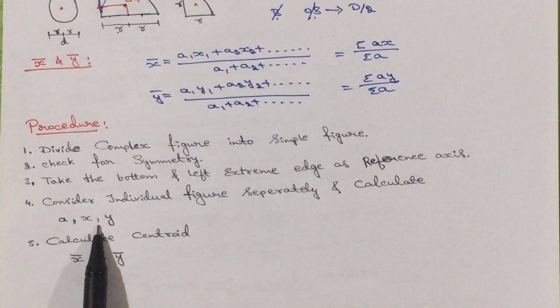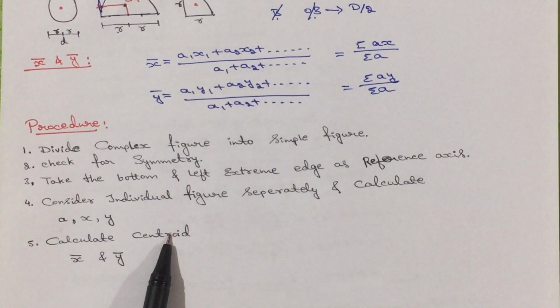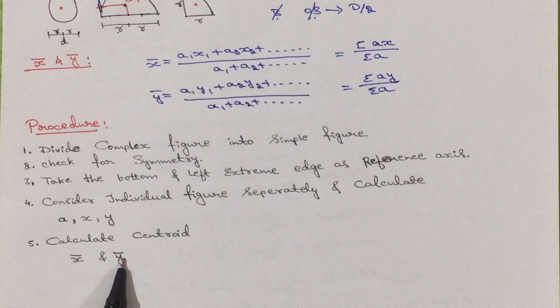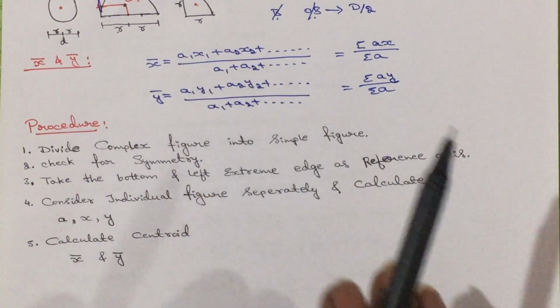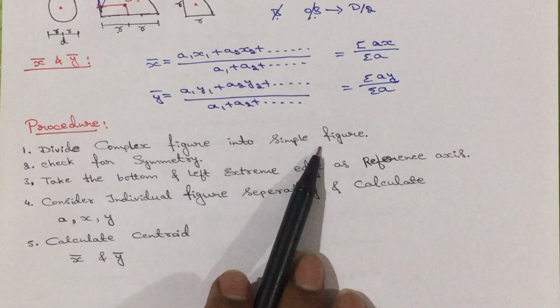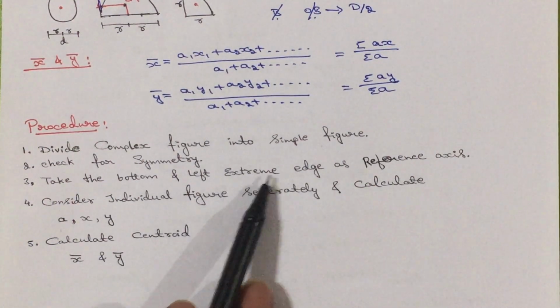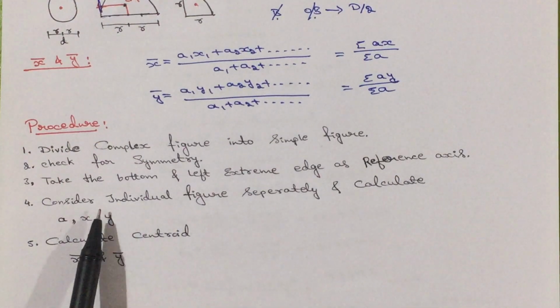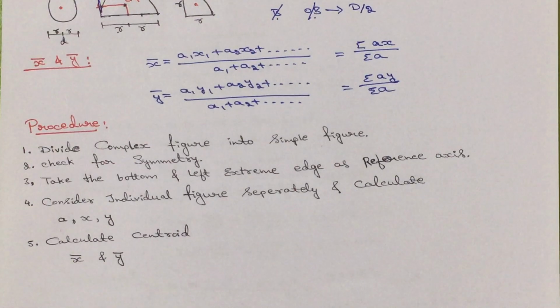Then take the third figure, calculate a3, x3, y3. Finally, what you need to do? Calculate the centroid, that is x bar and y bar, by using this formula. That is all: divide the complex figure into simple figures, check for symmetry, take the bottom and left extreme edge as the reference axis, consider individual figures and calculate a, x, y, then finally calculate the centroid.